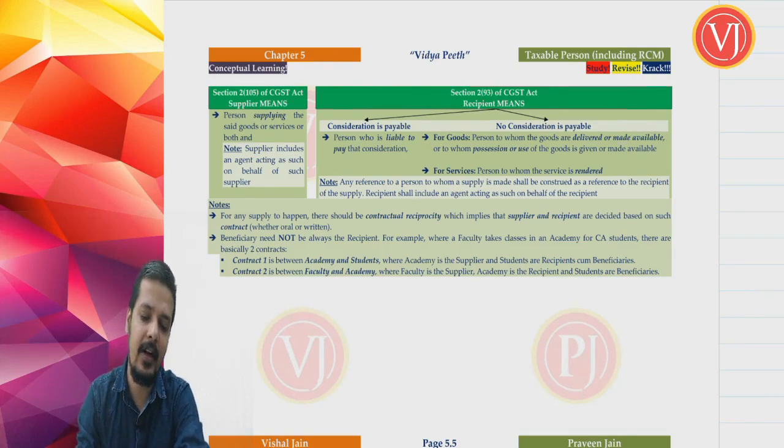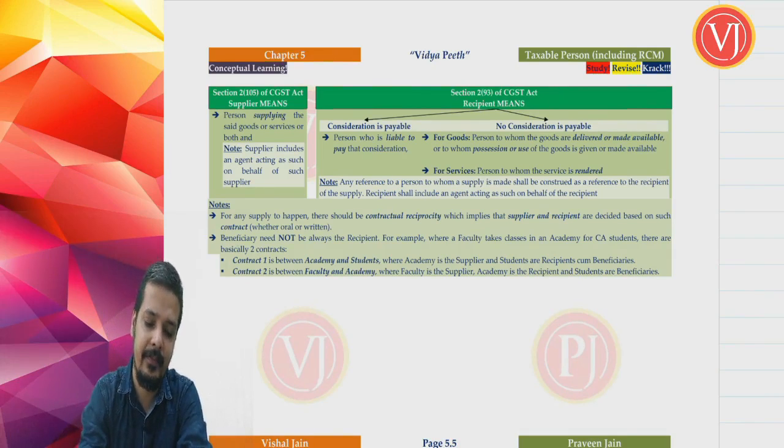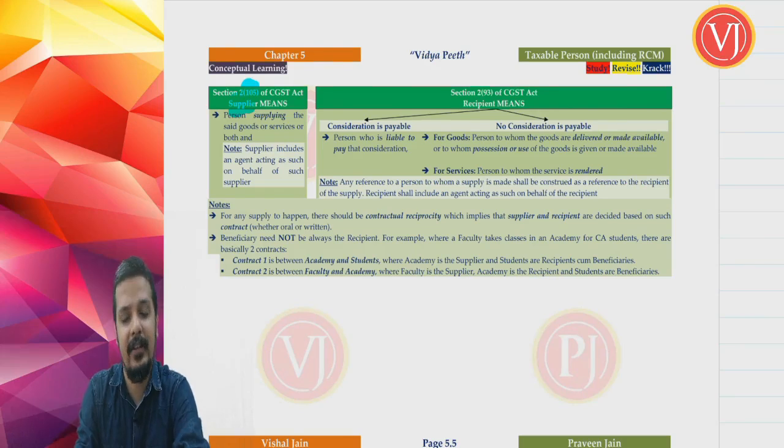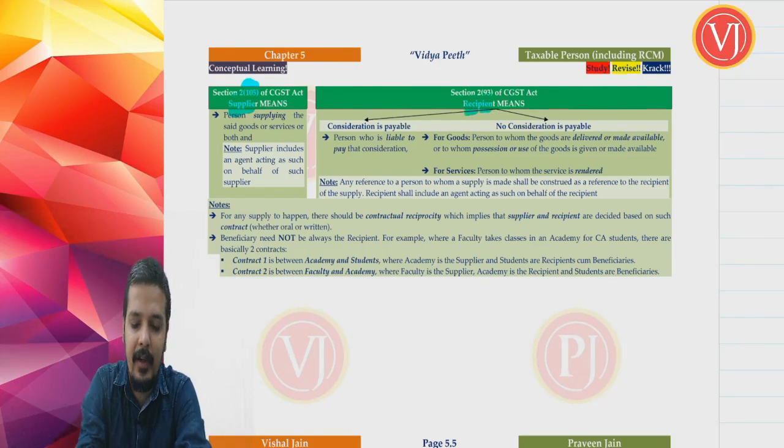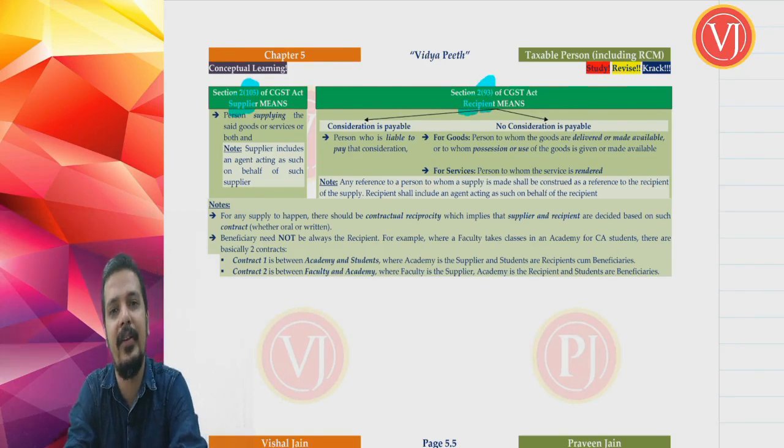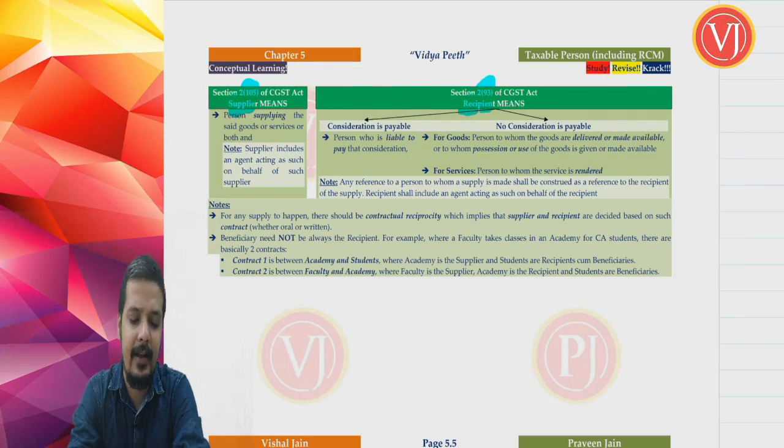Now you should understand what is meant by supplier in terms of section 2 clause 105 of your CGST Act, and what is meant by recipient in terms of section 2 clause 93 of your CGST Act. The definition of supplier and recipient.